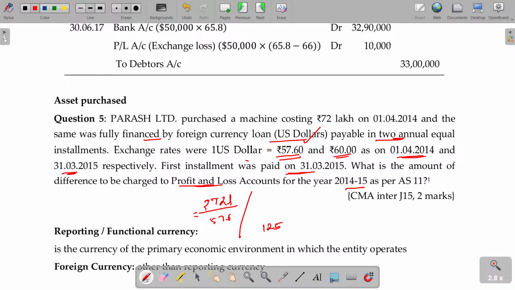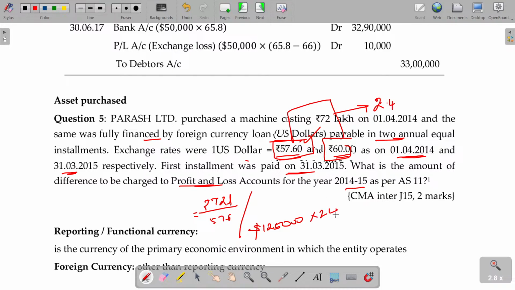Yes, $1,25,000 is the purchase value. Now, by the first year end, how much extra amount are you supposed to pay here? 2.4 per dollar you have to pay excess. So, into 2.4 will be debited to the P&L account. Debit to P&L account.